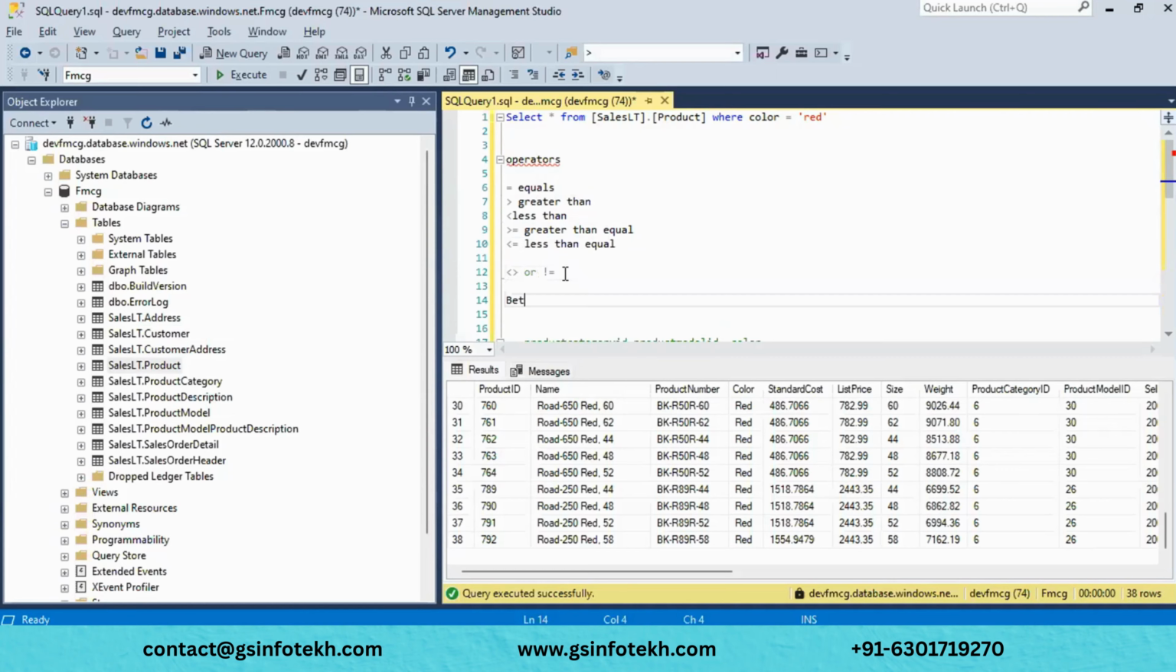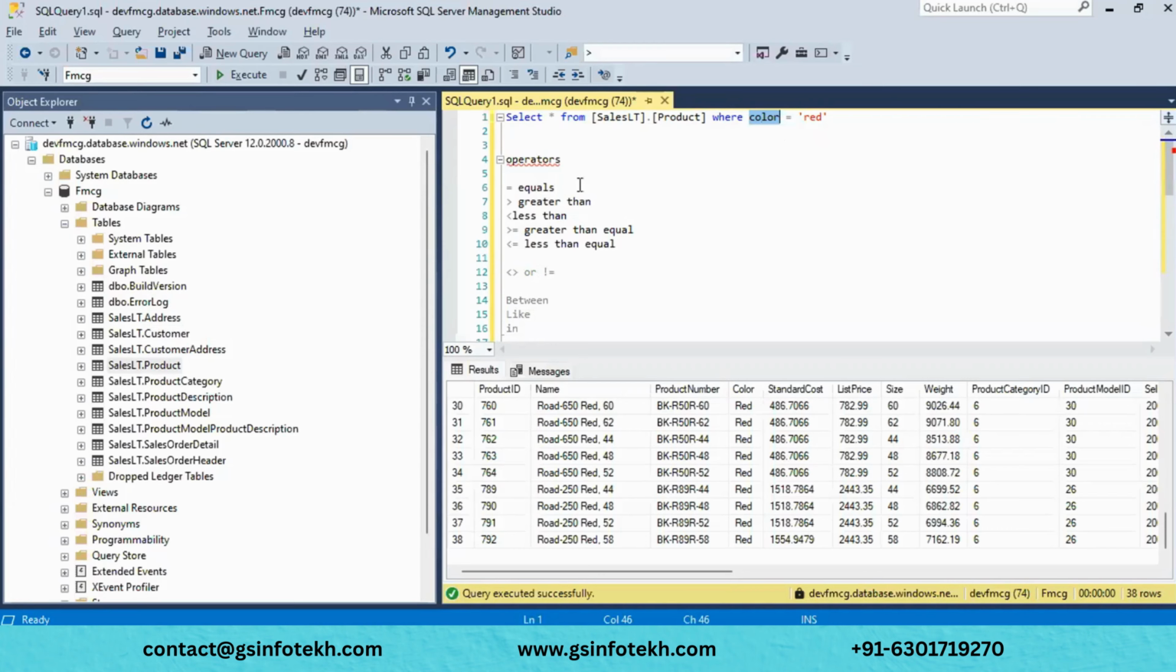And we have something like between, and we have something like LIKE operator, and we have something like IN. These are the operators we have. After using WHERE, we can use these operators. And if you observe here, we have added WHERE color field equals to red. Wherever it finds red, only that particular field will be filtered.